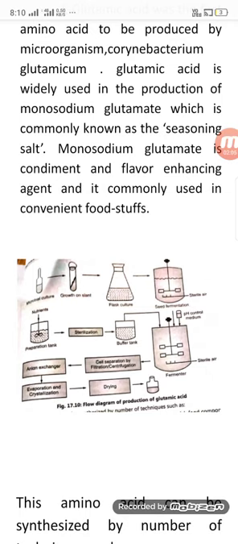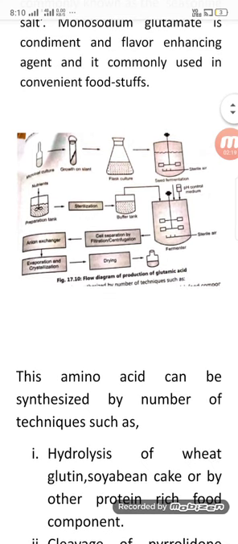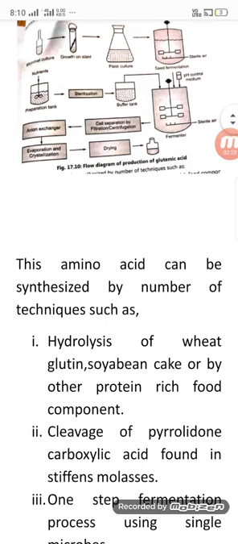In the fermenter there is also a buffer tank, which is a nutrient tank, where sterilization occurs. This is a common amino acid and can be synthesized by a number of techniques, such as hydrolysis of wheat gluten, soybean cake, or other protein-rich food components, and the cleavage of the pyrroline carboxylic ring found in